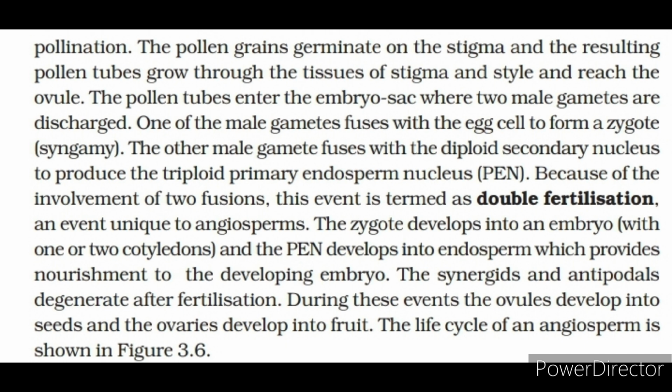The zygote develops into an embryo with 1 or 2 cotyledons, and the PEN develops into endosperm which provides nourishment to the developing embryo. The synergids and antipodals degenerate after fertilization. During these events, the ovules develop into seeds and the ovaries develop into fruit. The life cycle of an angiosperm is shown in figure 3.